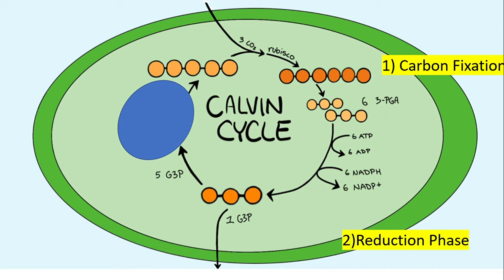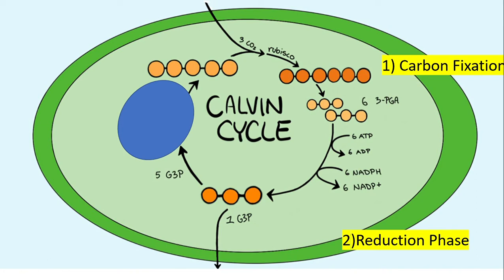Now this 1 G3P is a lone soldier. It's going to be used to build sucrose, to build cell walls, to build fructose, to build glucose, to build sugars, to build flowers, to build fruit. It's basically going to get used for the plant's own benefit. So this is where you see growth, from this 1 G3P. And if we redo this cycle a bunch of times, that 1 G3P adds up, and now we have a bunch of G3P building our plant. Anyways, that 1 G3P leaves the cycle, and the remaining 5 G3P